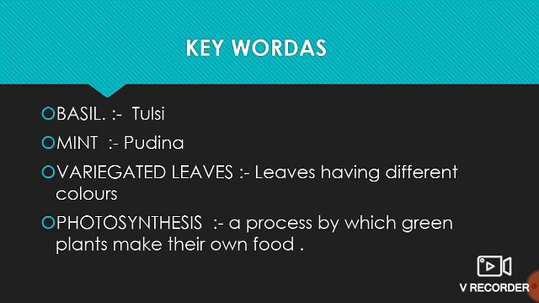So now let's start with the keywords. The first keyword is basil. It means tulsi. Second keyword is mint. It means podina. The third keyword is variegated leaves. It means leaves having different colors. And the fourth keyword is photosynthesis. It means a process by which plants make their food.